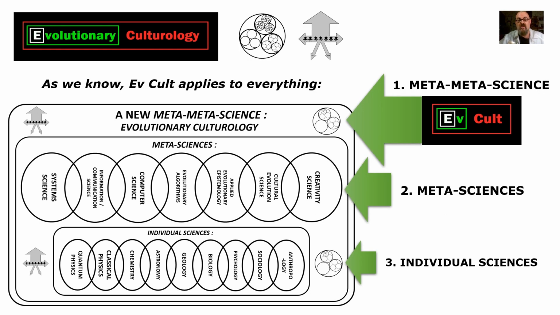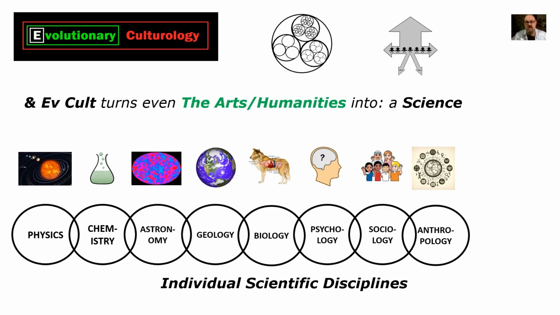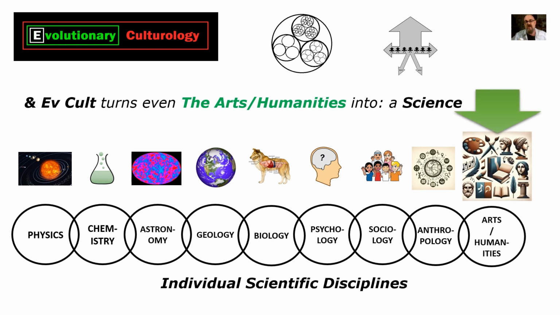And as we know, EvCult is a meta science, so it applies to everything. And EvCult even turns the arts and humanities into a science because we now have the units, scale levels, mechanisms, and 3 laws of everything, not just culture.